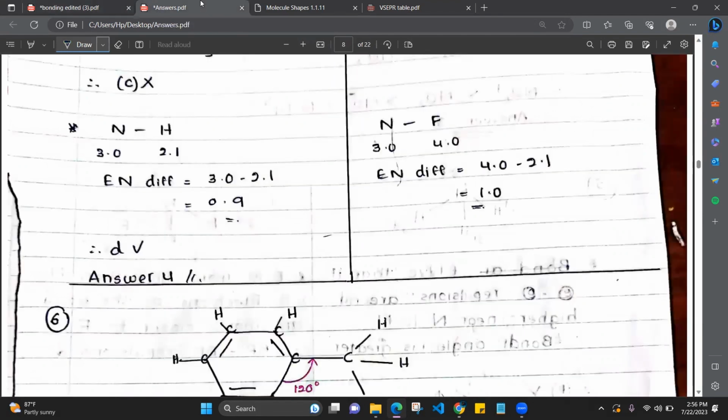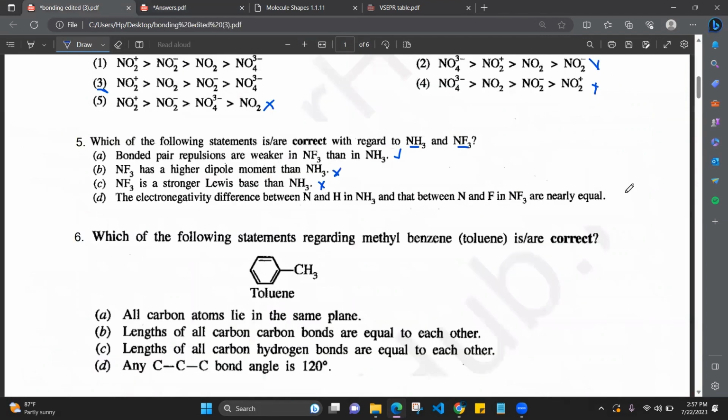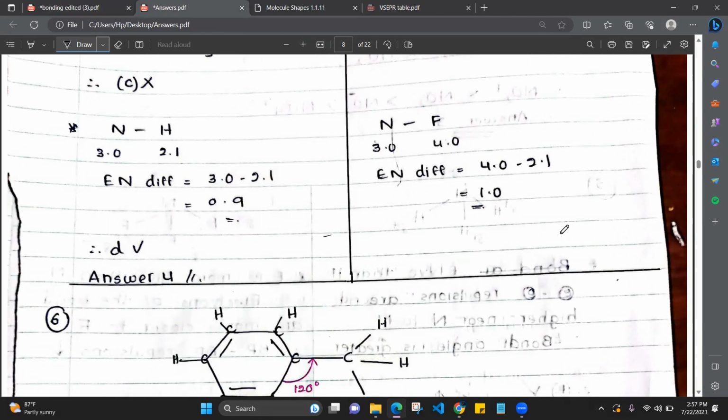Sorry. The NF bond electronegativity difference is 1.0. In NH3, the NH bond electronegativity difference is 0.9. So there's a very close difference between these two. They are nearly equal, 0.9 and 1.0. So the D statement is correct. A and D correct means answer number 4.